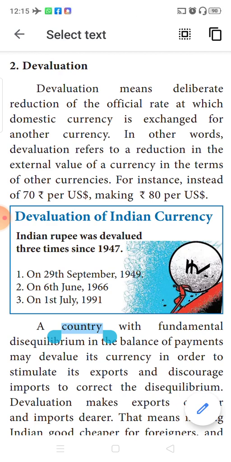What will happen when the Indian currency value is reduced? It means that all these years I have been paying 70 rupees to buy $1. Now our money value is reduced, so I have to pay 80 rupees to buy $1. That is what it means.